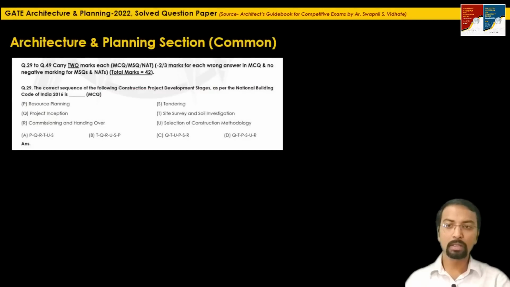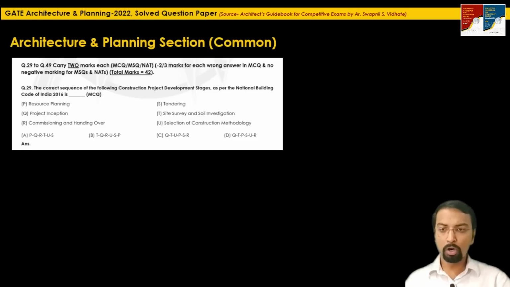Question 29: the correct sequence of the following construction project development stages as per the National Building Code of India 2016 is dash. The options given are resource planning, project inception, commissioning and handing over, tendering, site survey and soil investigation, and selection of construction methodology. These sequences are given in the 4 options, and we have to select the suitable one. It is an MCQ question, so we have to select only one suitable option here. So let's start looking at the options one by one.